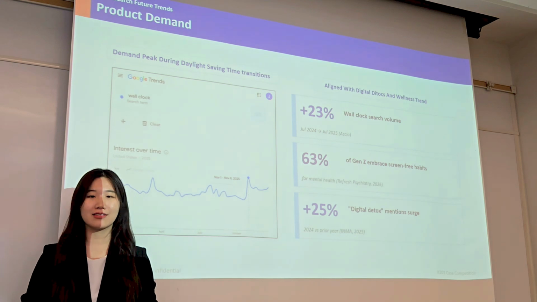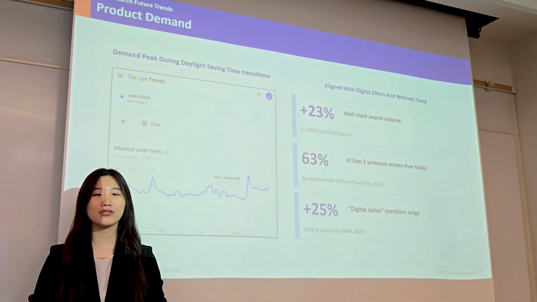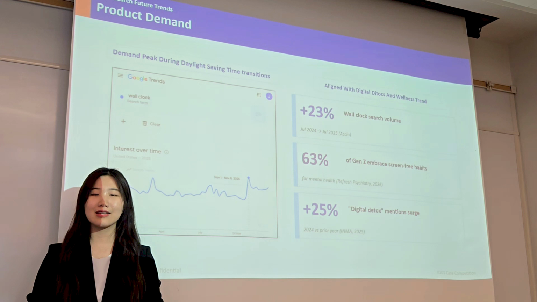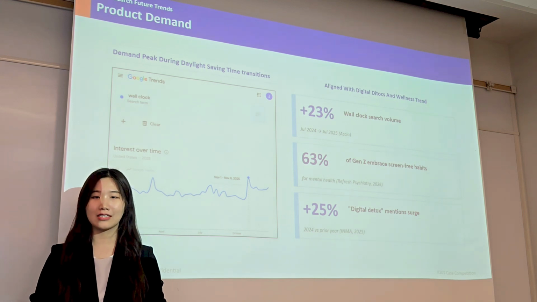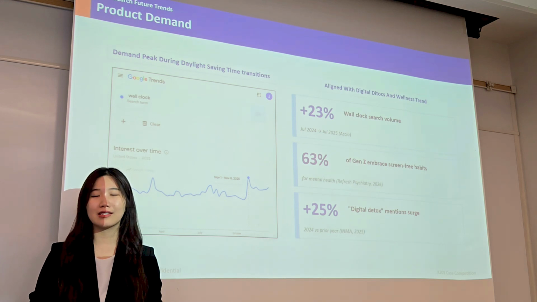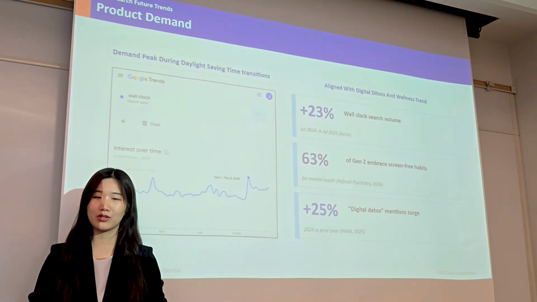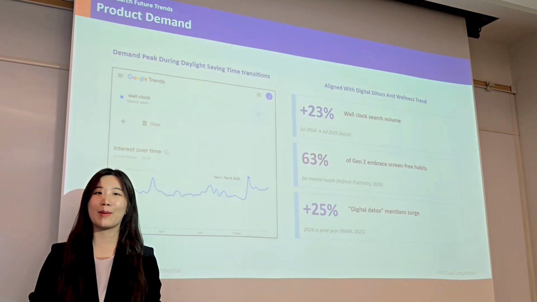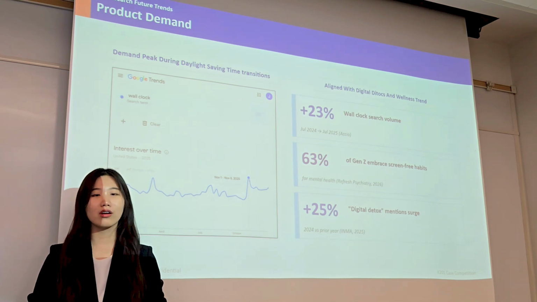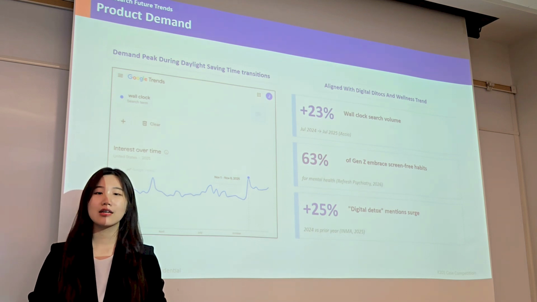Furthermore, Google Trends shows that the search for wall clocks peaked especially in March and November. This is the exact time period of daylight saving time changes. Since wall clocks require manual adjustment, these movements naturally drive the attention of customers. So the fall 2026 launch aligns directly with this demand peak. In addition, the wall clock category is gaining momentum. The growing digital detox movement is repositioning analog objects as wellness symbols, and these trends are clearly reflected in the data.